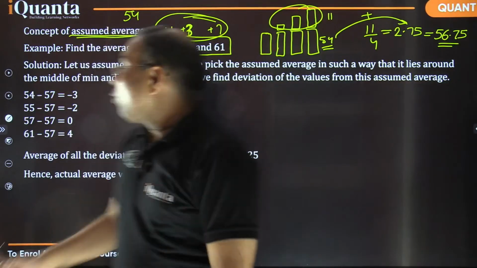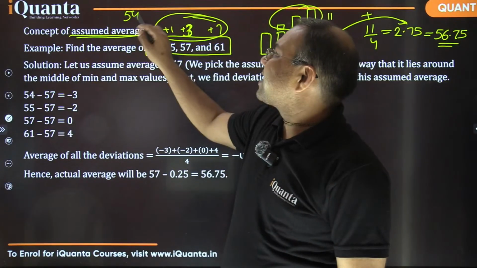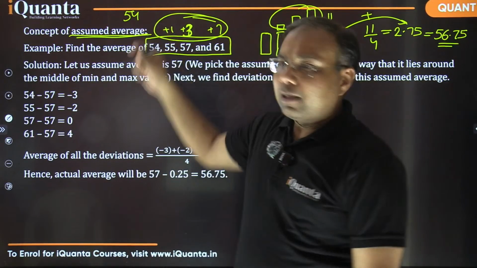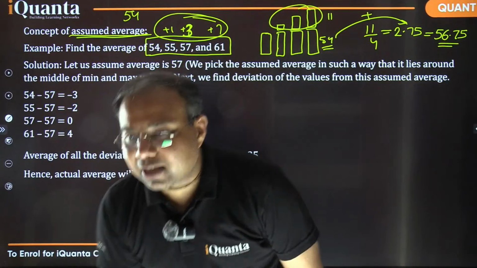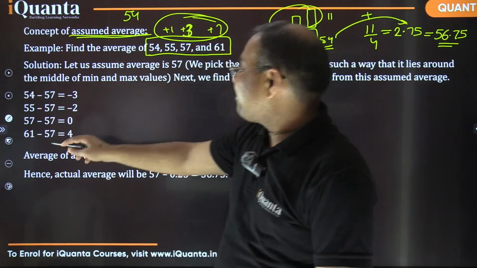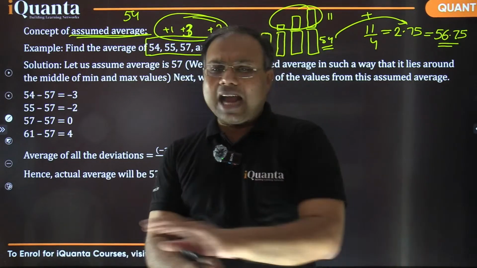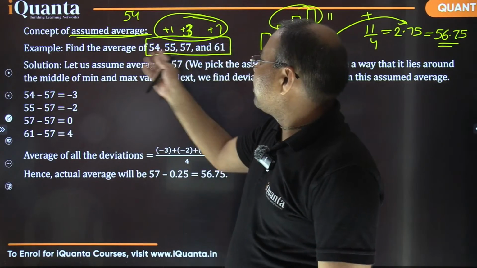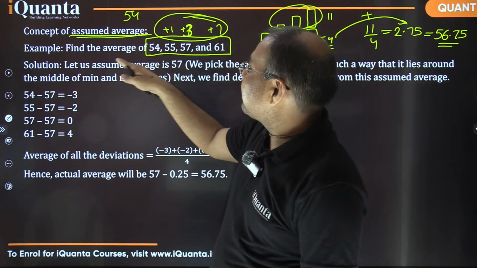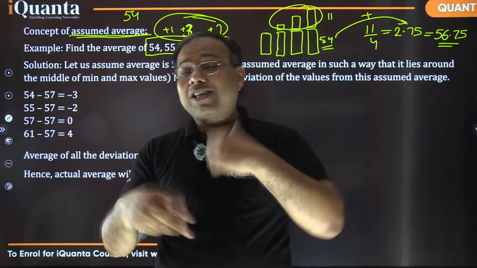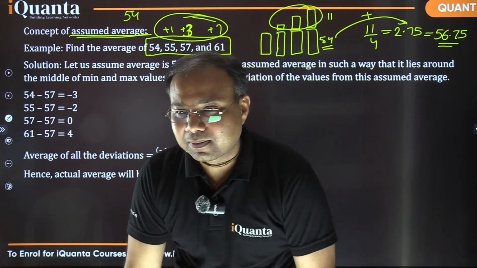Fine. Now what is to be taken as this base value, assumed value? It could be anything. Right now I have taken the smallest one. Somebody here, I think Aditya, has taken 50, that's perfectly fine. In this question, if I say it has been taken as 57, that's perfectly fine. We can take any value, all right? It could be one of these values, something less than that, something more than that, any value will work. But the objective is to speed up our calculations. Is that okay?